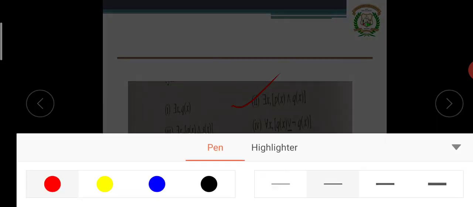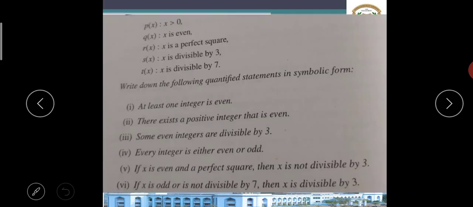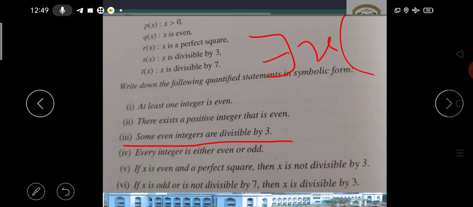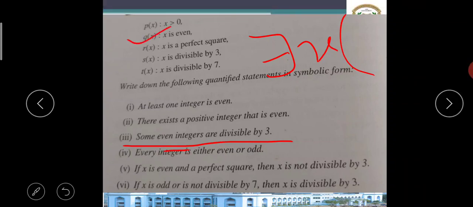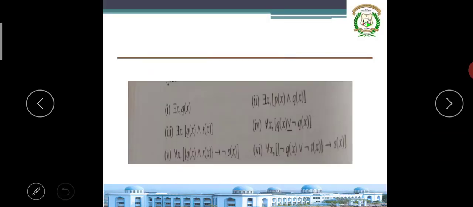Then the third problem says: some even integers are divisible by 3. The word some gives the same symbol. In brackets, even integers are Q, and are divisible by 3 is S, so Q and S. Observe this: for some x, Qx and Sx. So some even integers are divisible by 3 can be written this way in symbolic form.